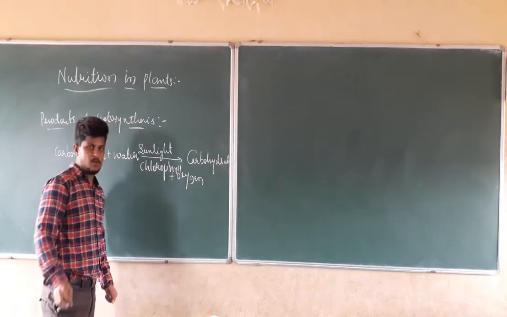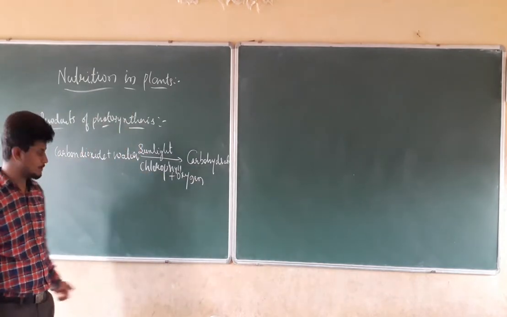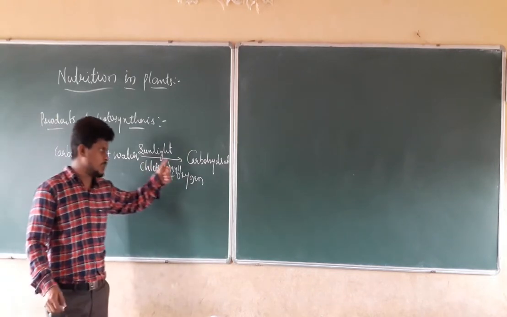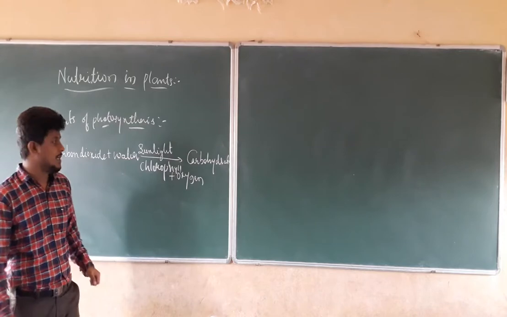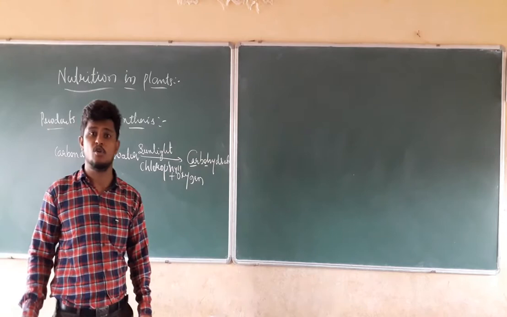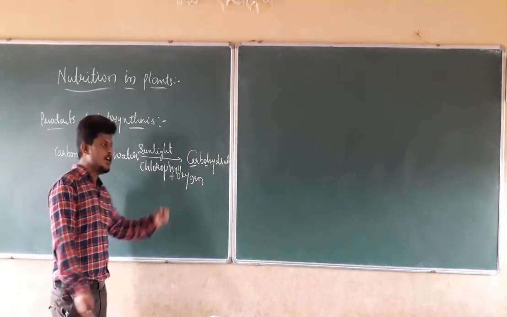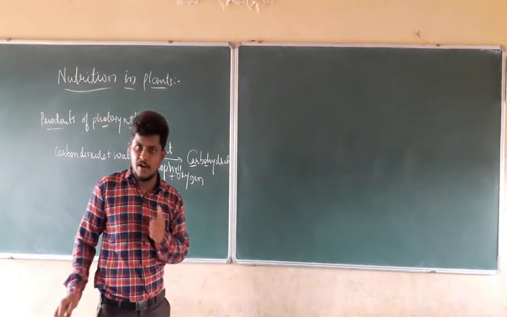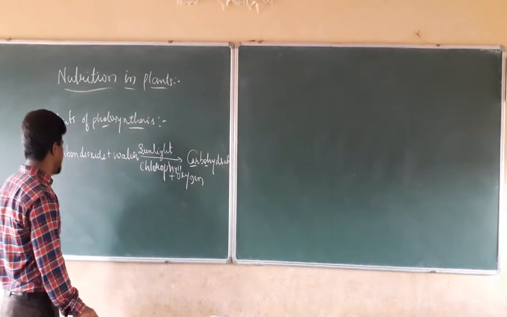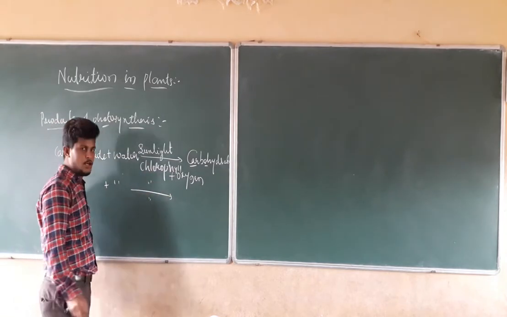Without the presence of chlorophyll, it is not possible to produce any food. Carbon dioxide plus water gives carbohydrate and oxygen. The carbohydrate they produce is in the form of glucose. The main product of photosynthesis is glucose. It is a simple carbohydrate that comes in the group of carbohydrates. So we can say that carbon dioxide plus rays of sunlight and chlorophyll produce glucose.